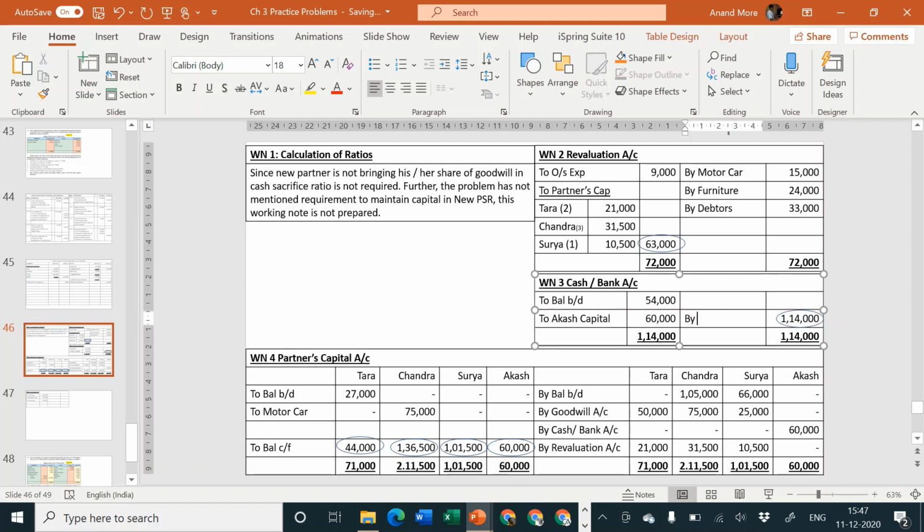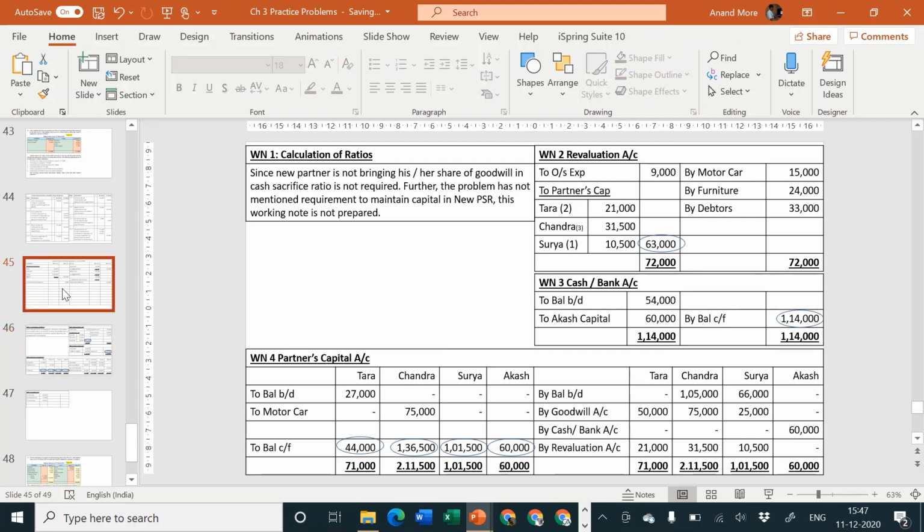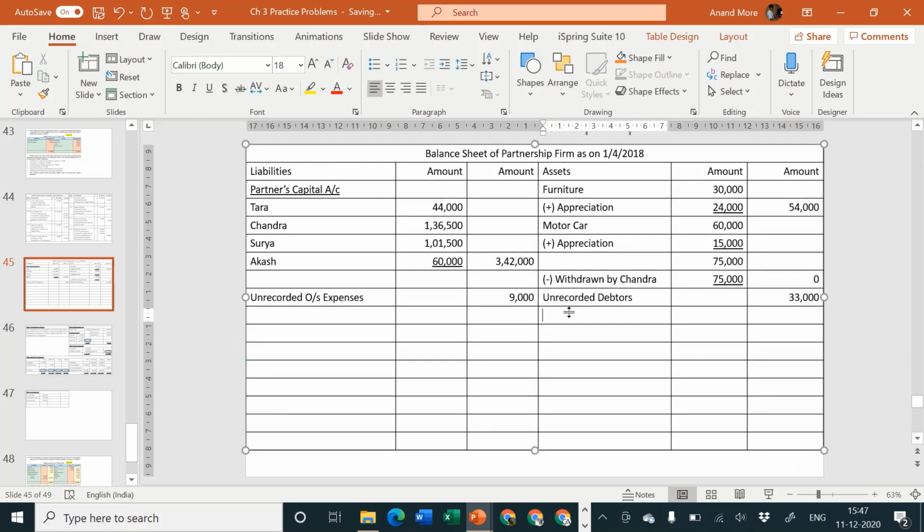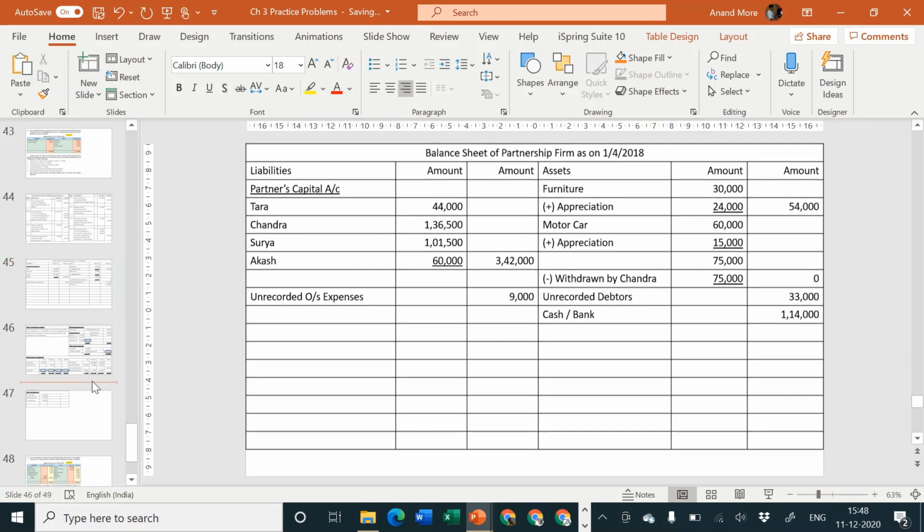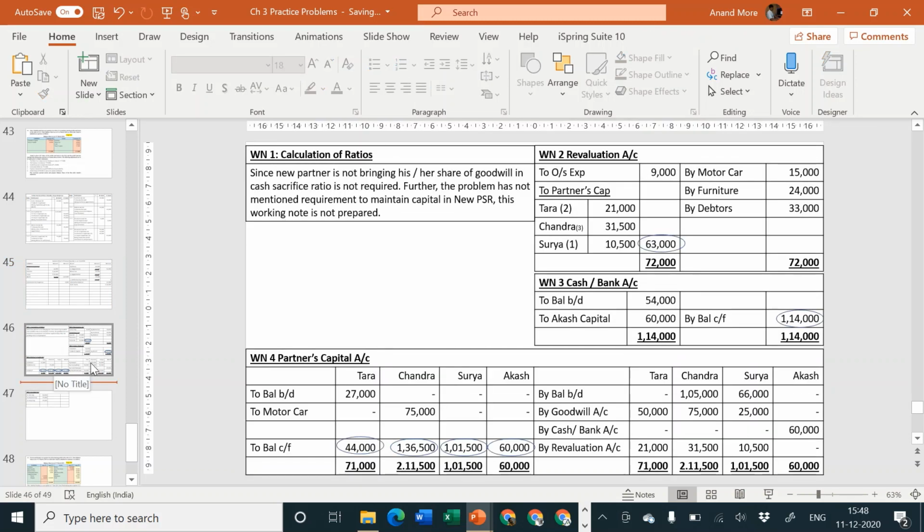By balance carried forward. If it's a balance, it should go to balance sheet asset side, cash or bank account, 1,14,000. Any other account is pending. Check it out. Revaluation tallied, transfer to capital, cash or bank tallied, transfer to balance sheet, partners capital account tallied,